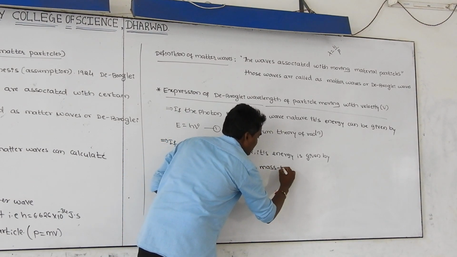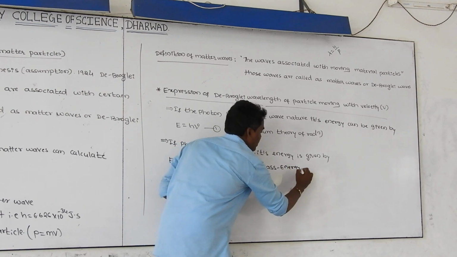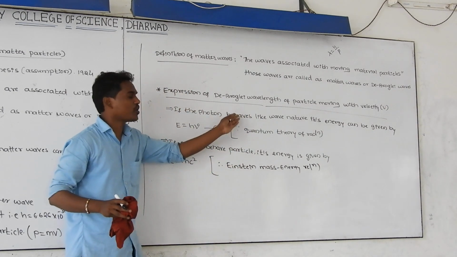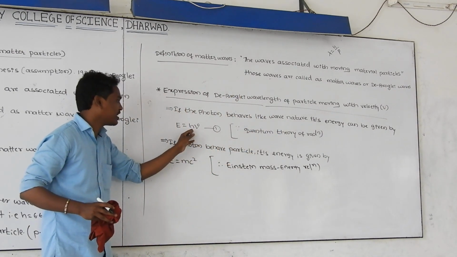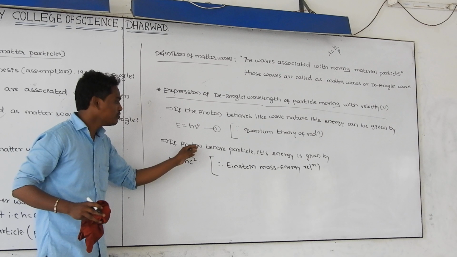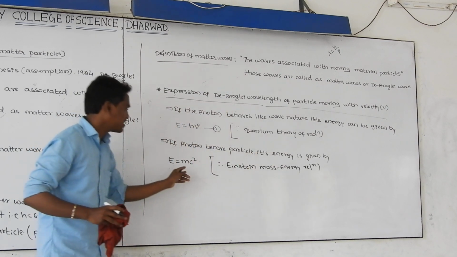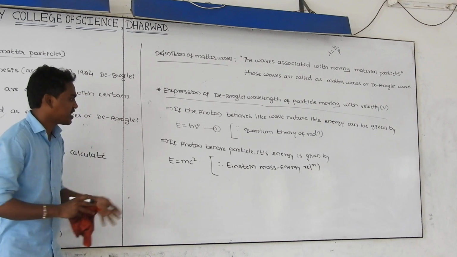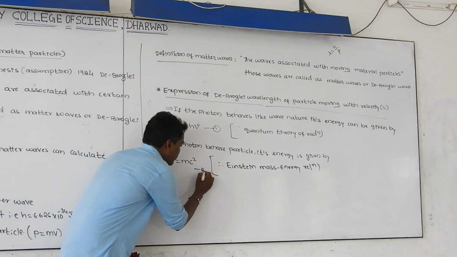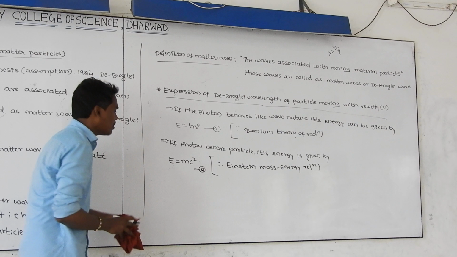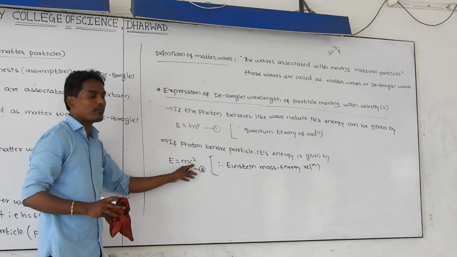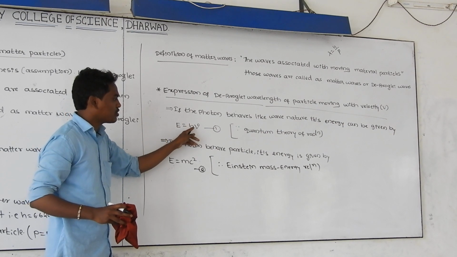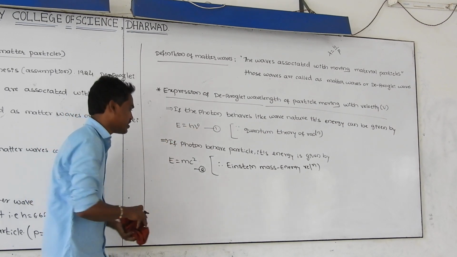If you consider the photon as a wave, its energy is calculated by this formula. If you assume the photon as a particle, its energy is calculated by using the mass energy relation given by Einstein. Let us take these as the equations. E is the energy of the photon, m the mass of the photon, c the speed of the photon, E the energy of the wave, h Planck's constant, nu the frequency of that radiation.